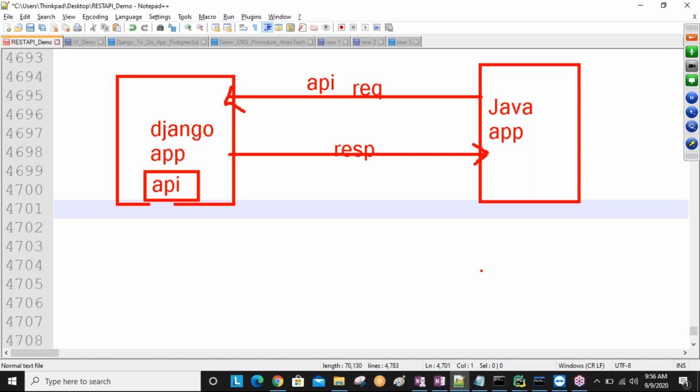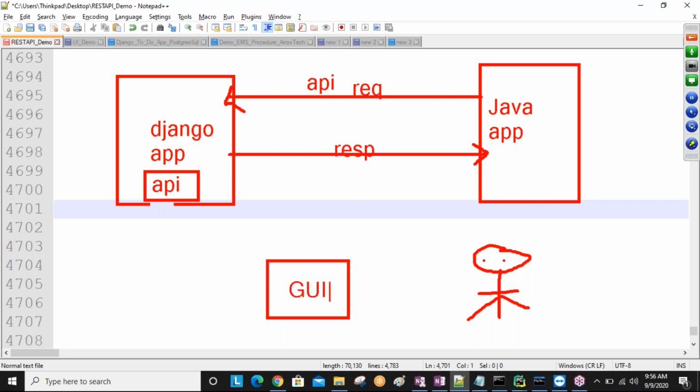Now here one human being is there, sir. If this person wants to communicate with the Django application, then one GUI is required, nothing but a graphical user interface.